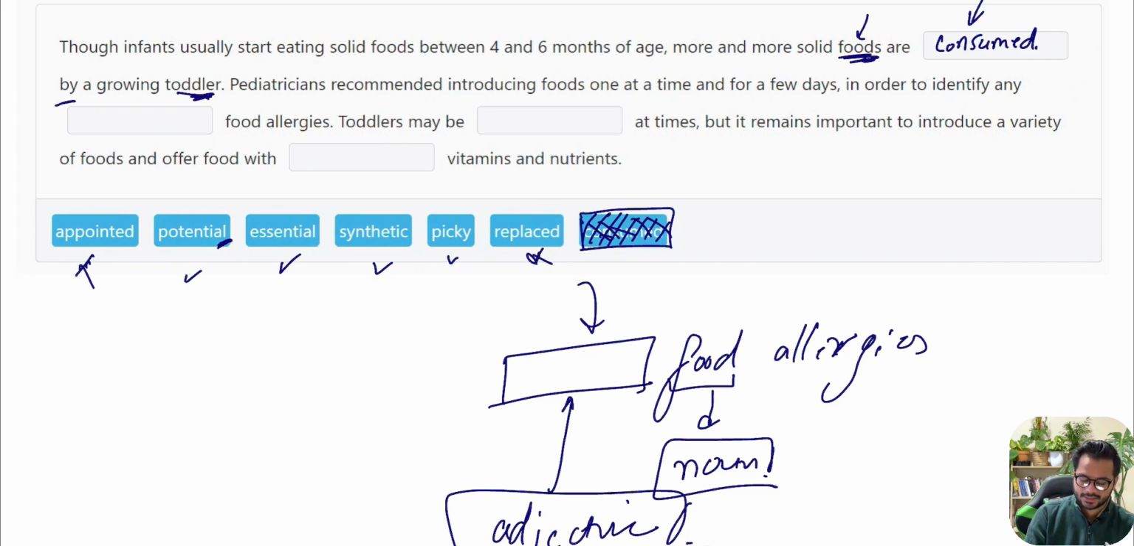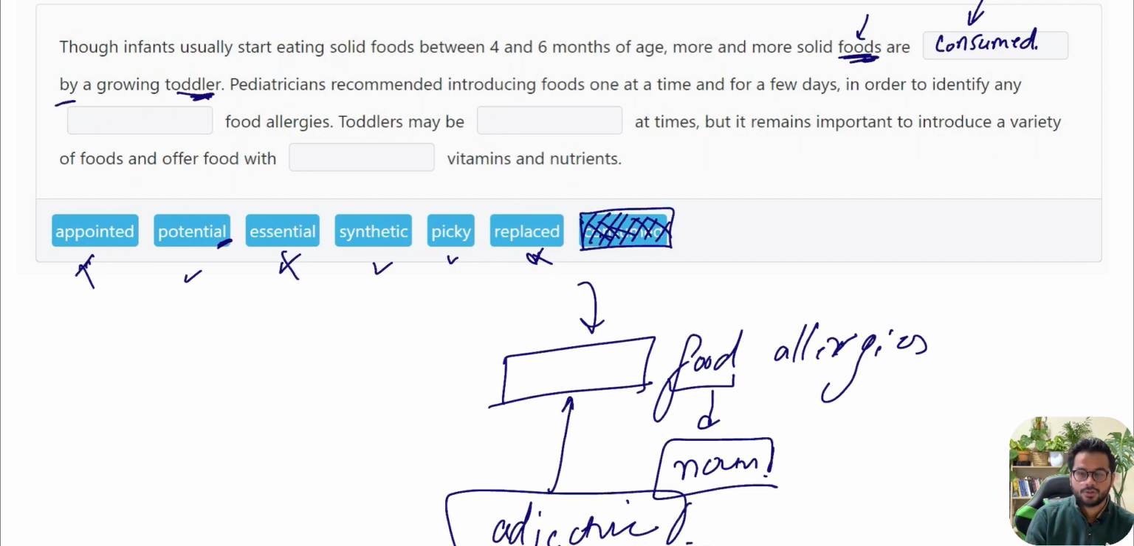So let's read out the sentence again. In order to identify any dash food allergies, in order to identify any potential food allergies, yes, sounds good. In order to identify any essential food allergies, that absolutely can't be. Essential means important, and food allergies can't be important. That's a negative statement.